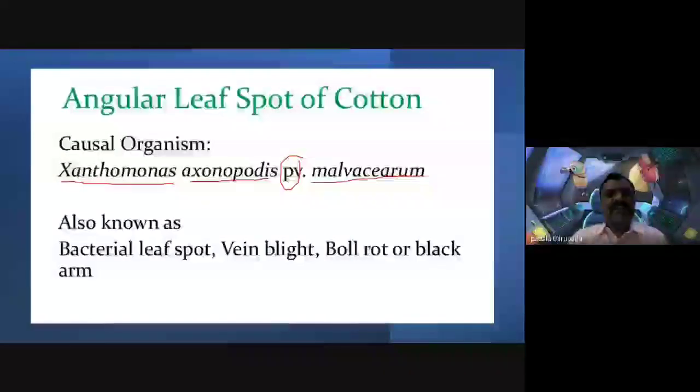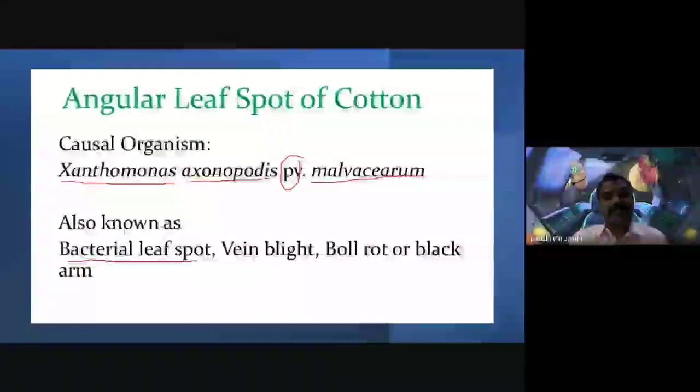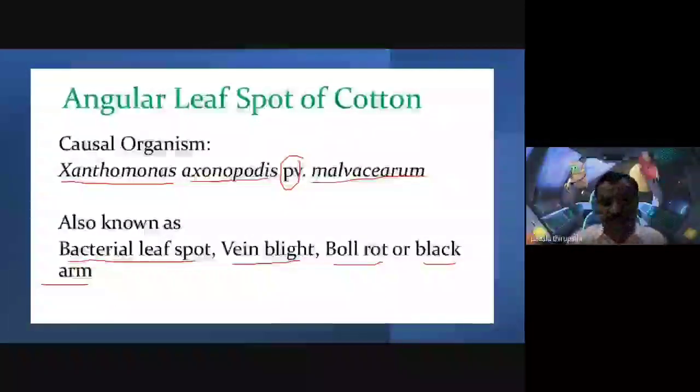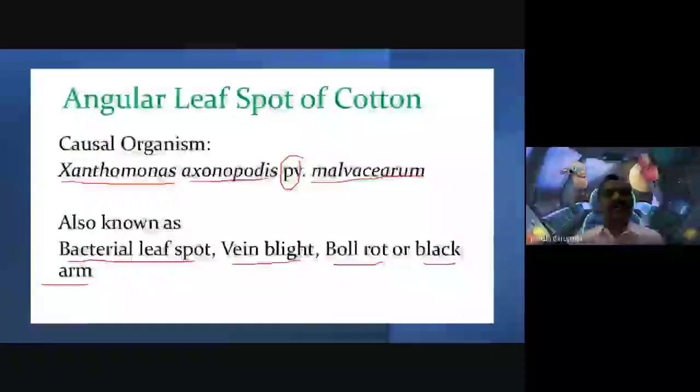This is also known as bacterial leaf spot, vein blight, boll rot, or black arm disease of cotton.